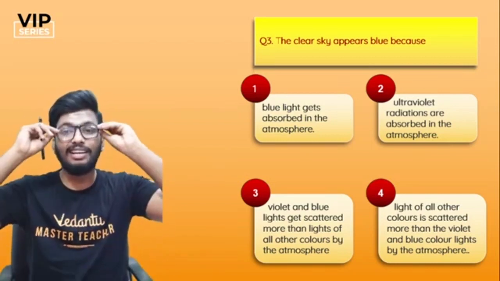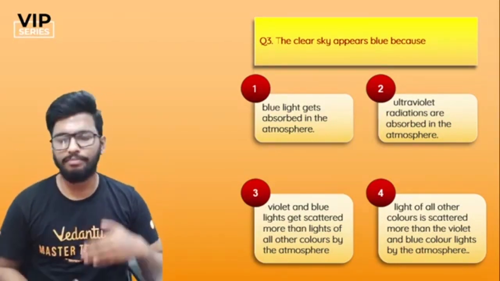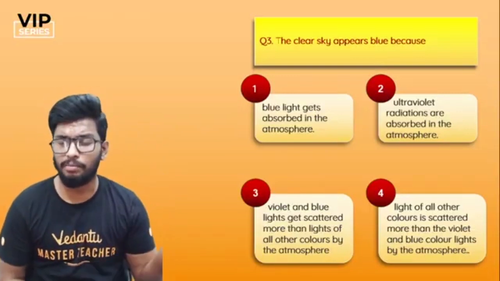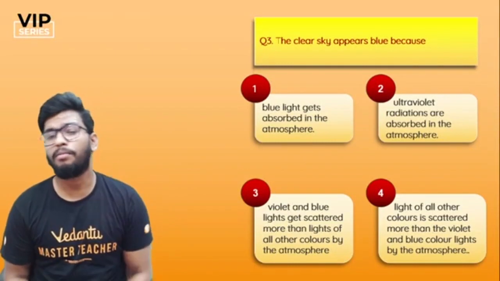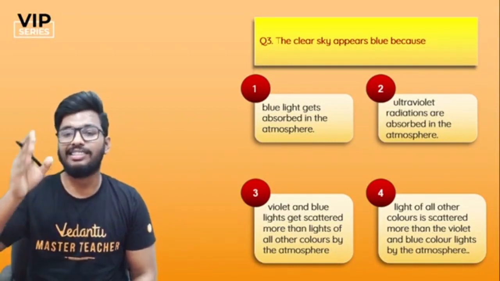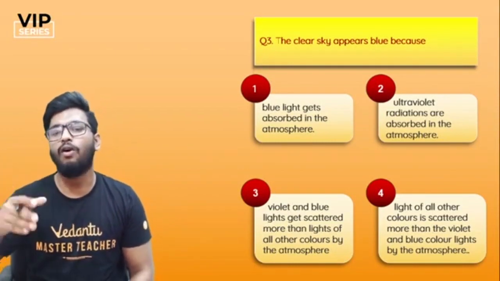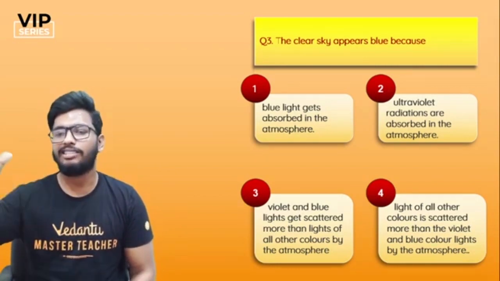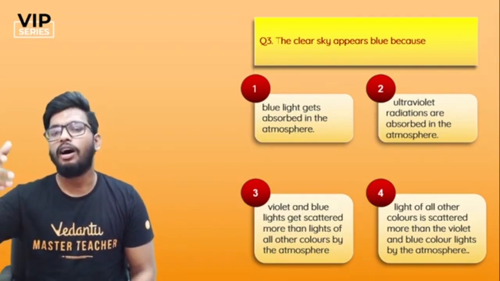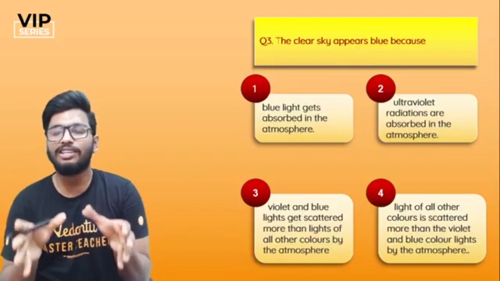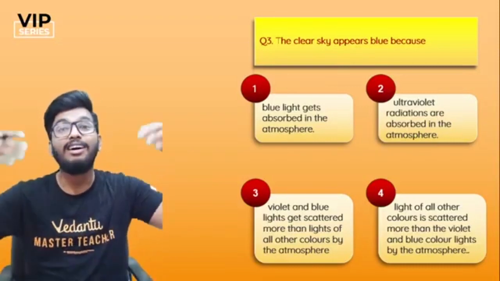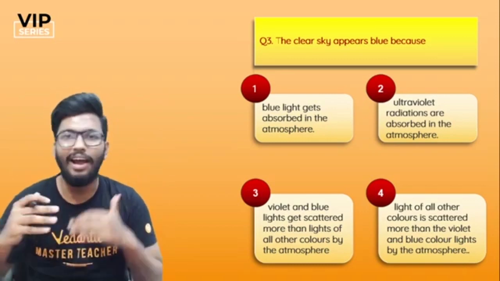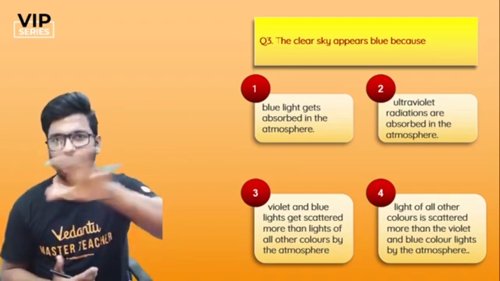Here's the question. The clear sky appears blue because of what? Blue light gets absorbed in the atmosphere. Ultraviolet radiations are absorbed in the atmosphere. Violet and blue light get scattered more than lights of all other colors by the atmosphere. Lights of all colors are scattered more than violet and blue by the atmosphere. Which of these do you think is the reason why the clear sky appears blue? When you talk about the clear sky, why does it appear blue and not any other color? These are the 4 options.